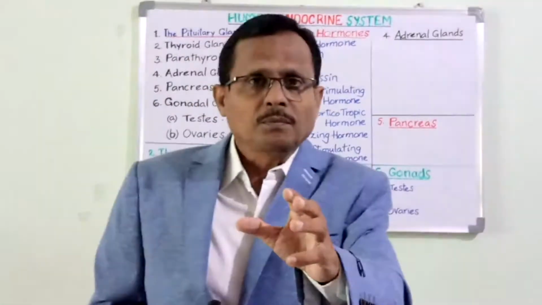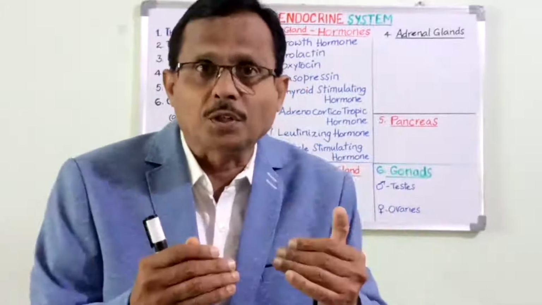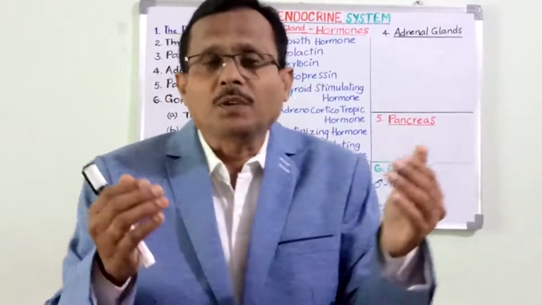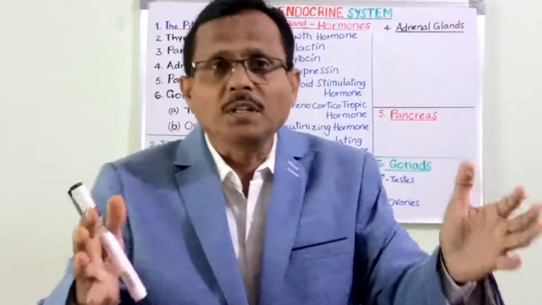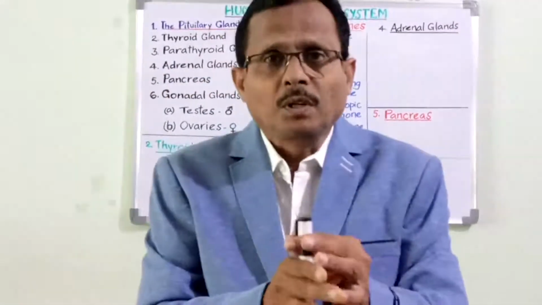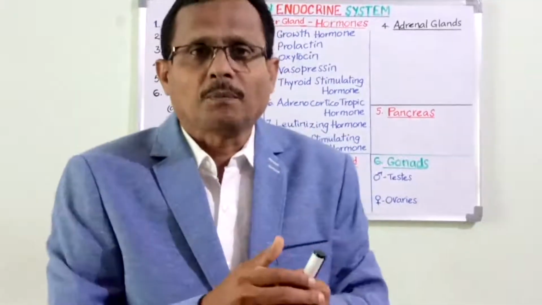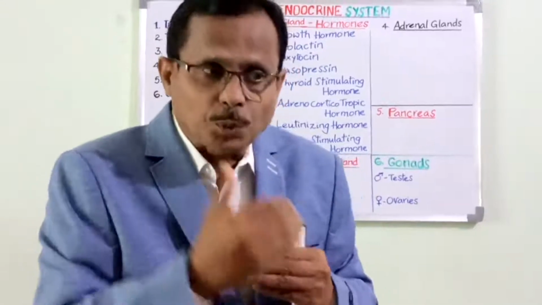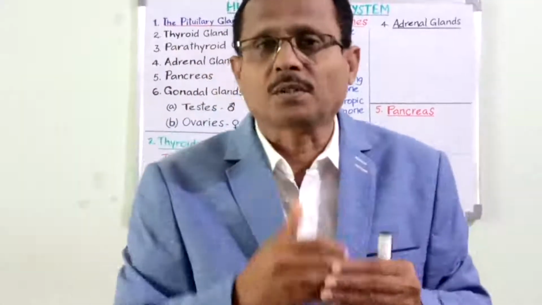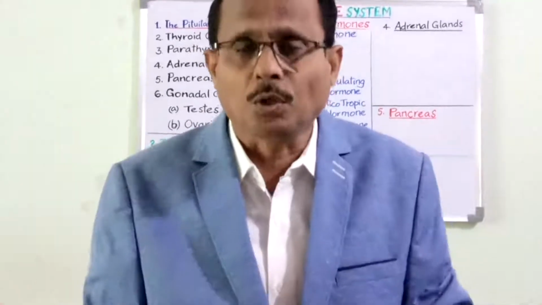Both these systems bring about coordination between the different systems in our body. It is evident that the endocrine system brings about a change from within the body, whereas the nervous system, while coordinating the body activities, responds to stimulus from outside. That's of course a different story. We will be dealing with that in the next video.